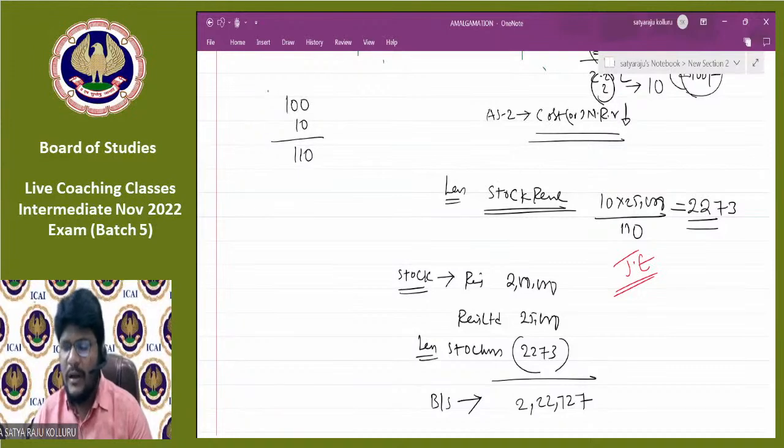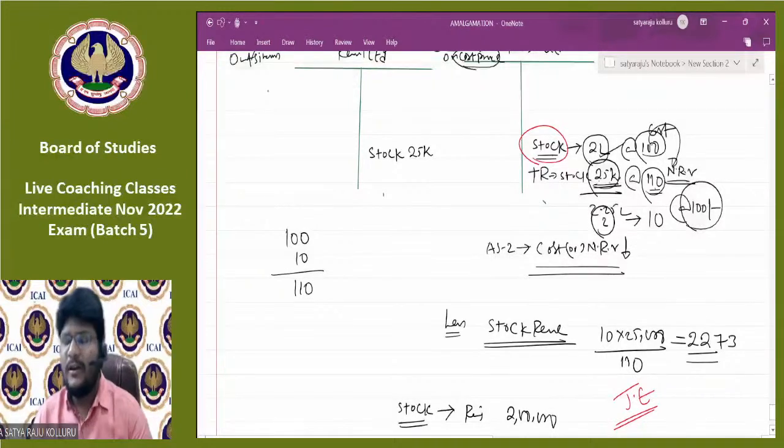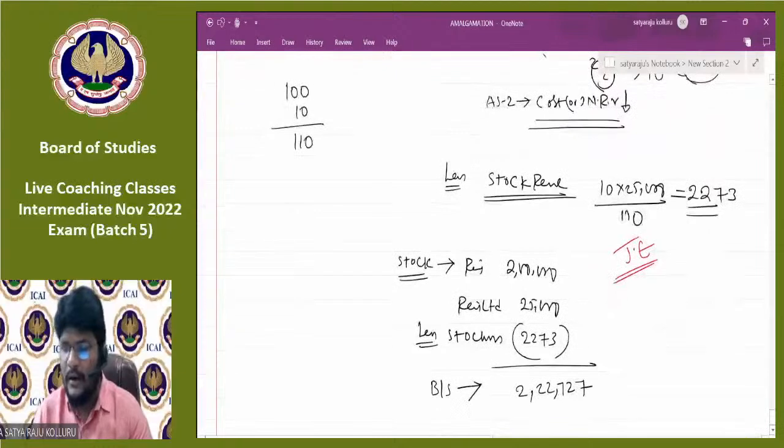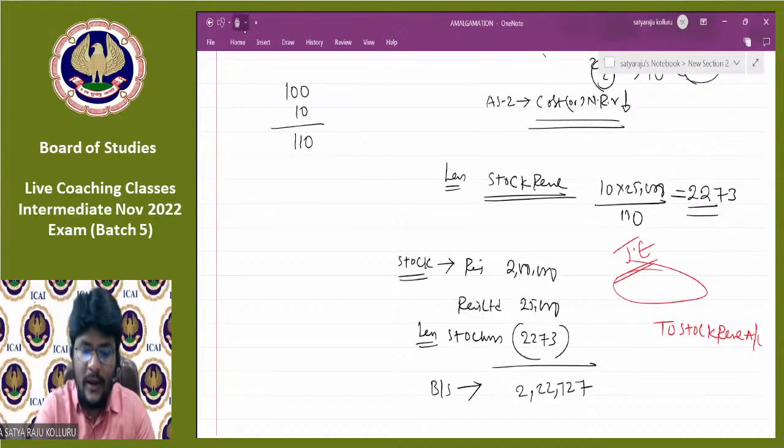One thing is sure, here we are reducing the stock, right? Stock is nothing but an asset. If there is a reduction in an asset, we need to credit it. If there is an increase in an asset, we need to debit. If there is a reduction in an asset, we need to credit. That is, to stock account. On behalf of the stock account, I am recording it as to stock reserve account, because we are reducing the stock. And the next question coming to my mind is, what is the debit aspect here?